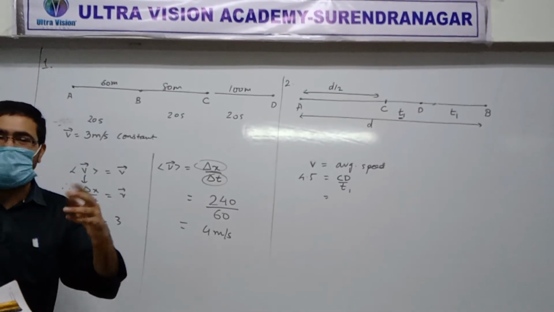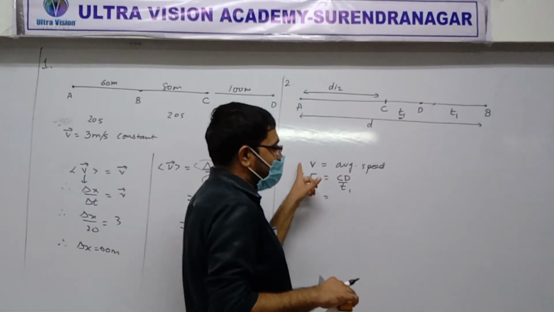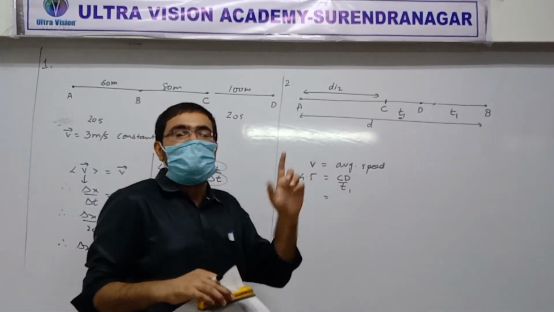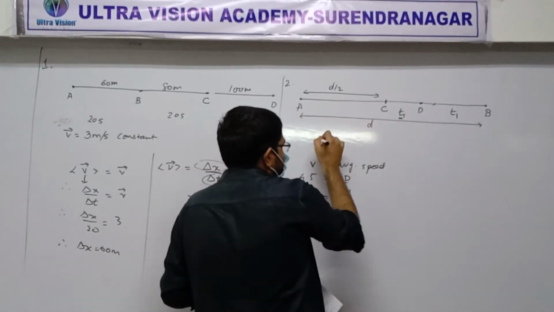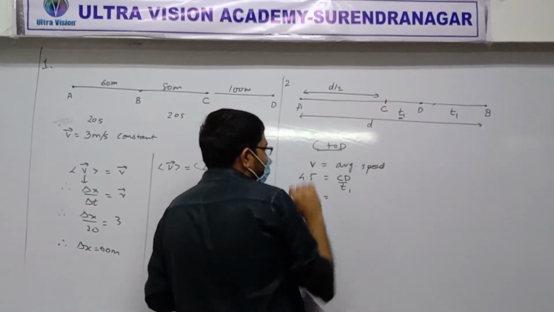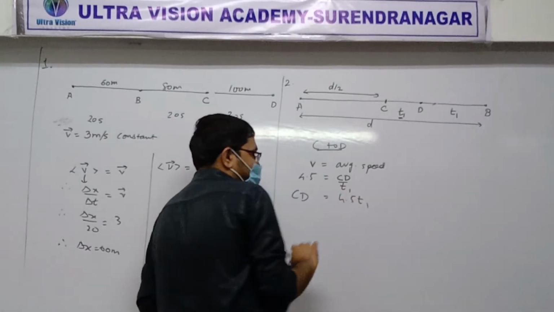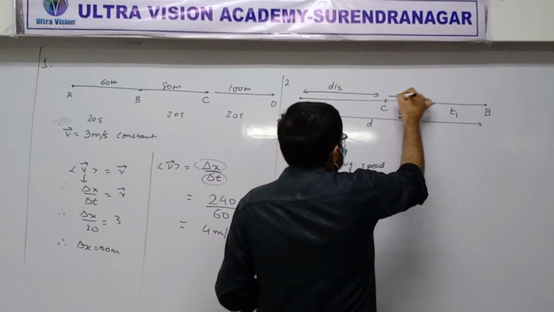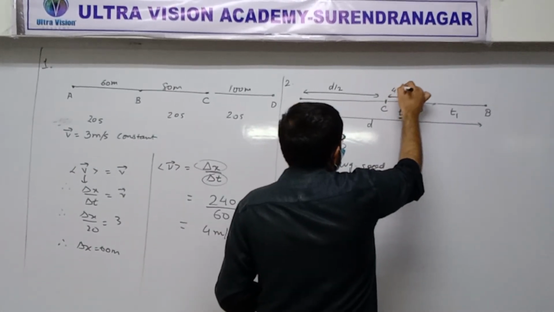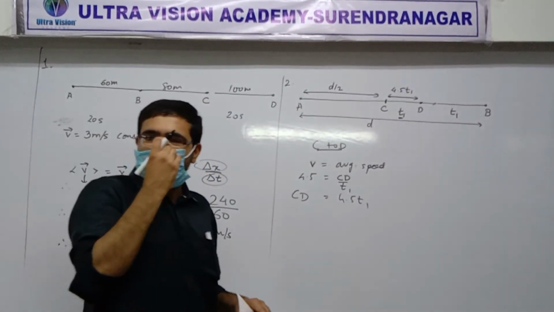Distance traveled will be speed into time. Again, that is true only if the average speed and the speed are the same, that is, the speed is constant, and here it is constant in C to D. In C to D the speed does remain constant, so we don't have to worry about it too much. So CD is equal to 4.5 T1. Did you get that? Yes. Sit down. So this is how much distance? 4.5 km. Did you get that? Yes. Sure.